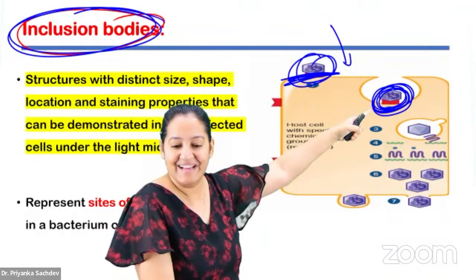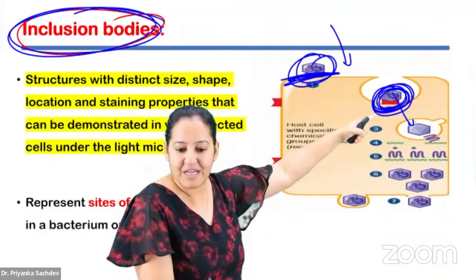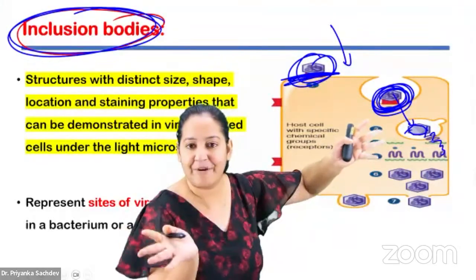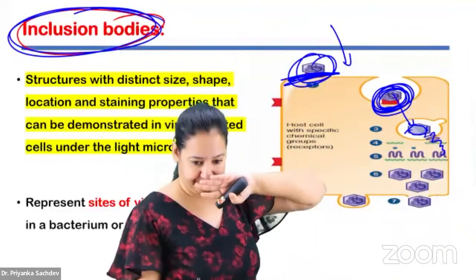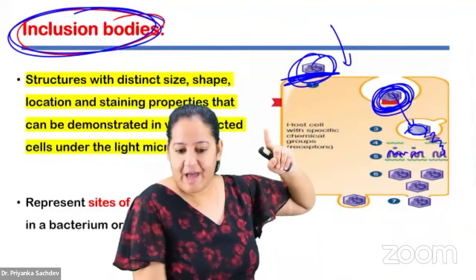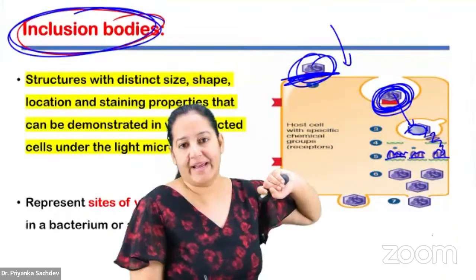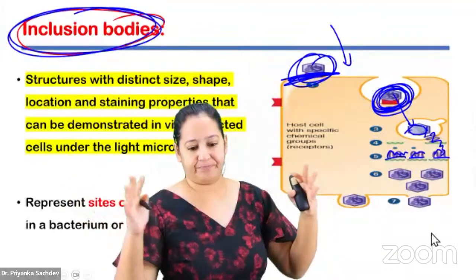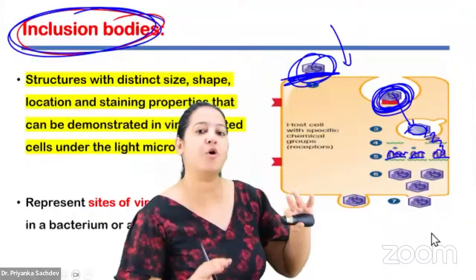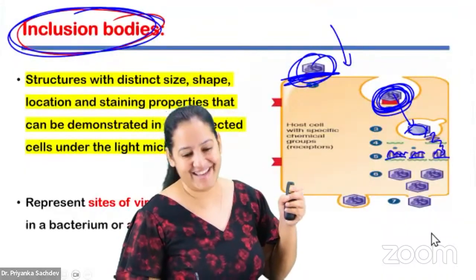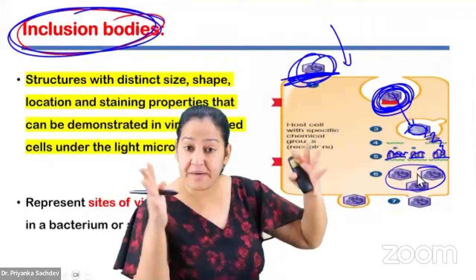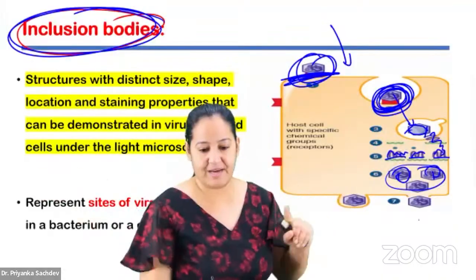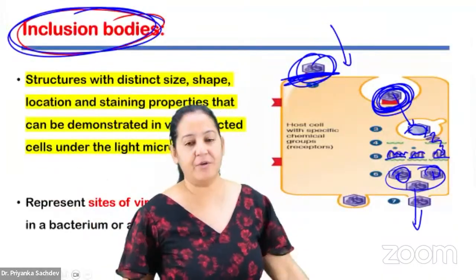It is penetrating inside. The third step is uncoating, in which the capsid of the virus gets separated from the nucleic acid. Both the things separate. That is known as uncoating. After that, multiple copies of the capsid and multiple copies of the nucleic acid are formed. That is the fourth step, known as biosynthesis. All the material is utilized from the host cell, and the virus is making its own copies. After that, maturation or assembly, and then it ruptures the host cell and comes out. You can see the 6 steps.